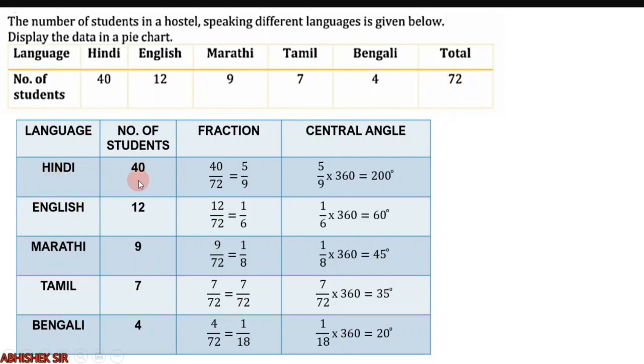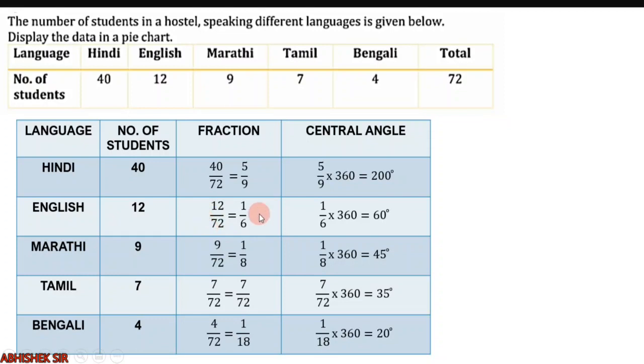So out of total 72, Hindi is spoken by 40. So 40 upon 72, that is 5 by 9. How to convert this fraction into central angle? Very easy. Multiply it with 360. So this result will give you 200 degree. You have to solve it in the rough, okay, because everyone might not be knowing the tables properly. So you have to practice it and you have to do the rough work. Okay. So 200 degree is for Hindi.